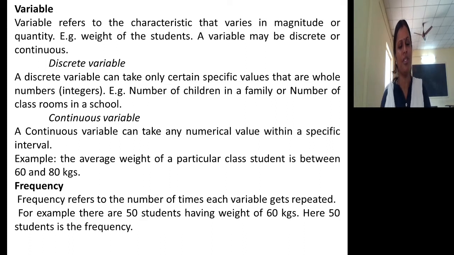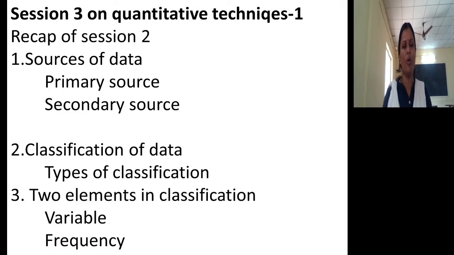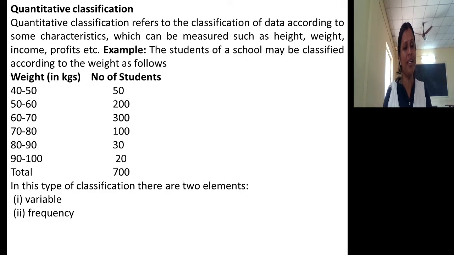So let me see what is frequency. Frequency refers to the number of times each variable gets repeated. So the number of times each variable gets repeated constitutes frequency. For example, assume that from 40 to 50, how many students are there? 50 students are there. From 50 to 60, how many students are there? 200 students are there. So this 50, this 200 indicates frequency.